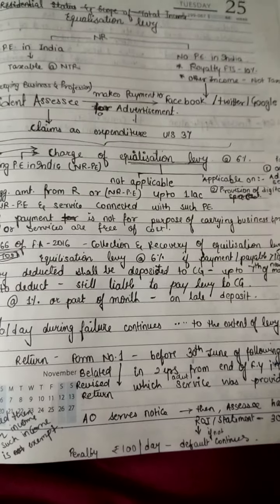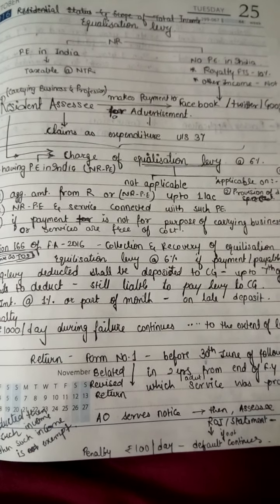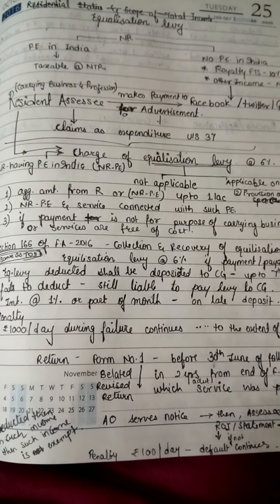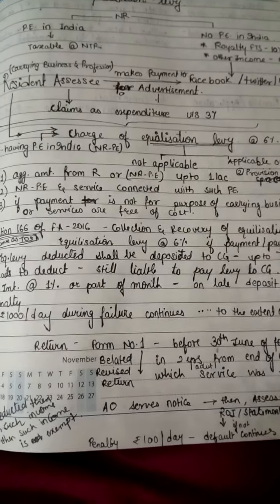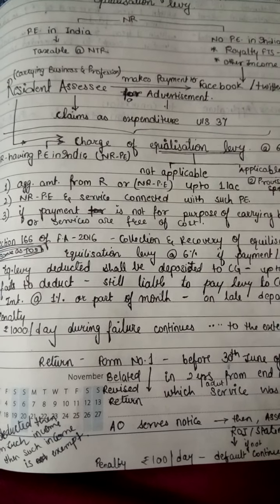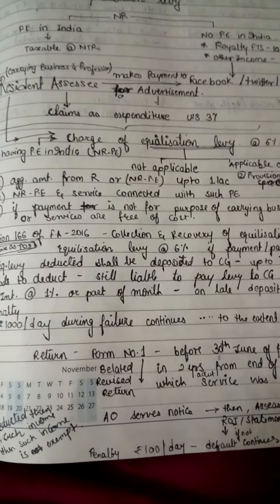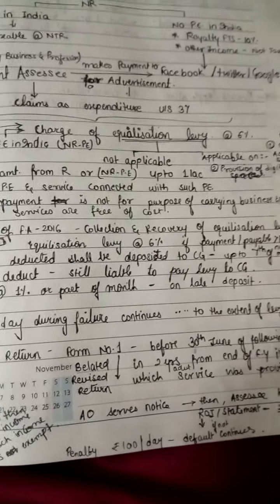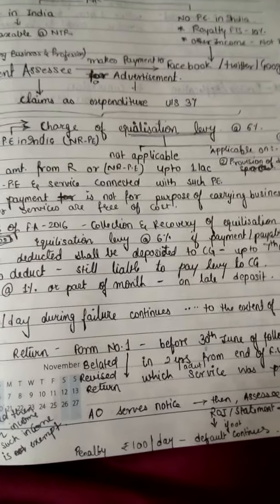Equalization levy is not applicable if the aggregate amount from a resident or NR having PE in India of such expenditure is up to 1 lakh, or NR having PE in India and services connected with such PE in India, or if the payment is not for the purpose of carrying on business or profession in India, or services are free of cost.